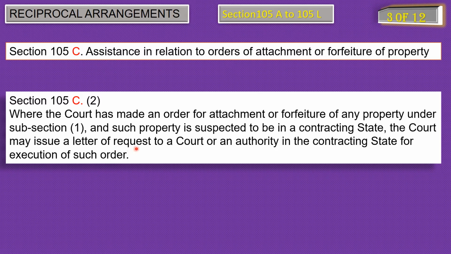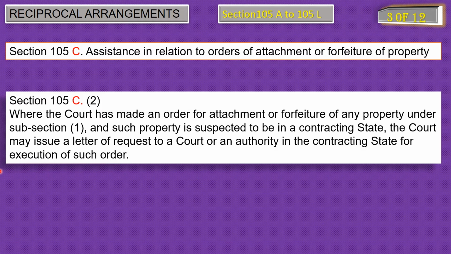Now the important thing never to be forgotten is that that country should be a contracting state with India. Otherwise, the Indian court will not have any authority for asking the other country for the execution of such orders.